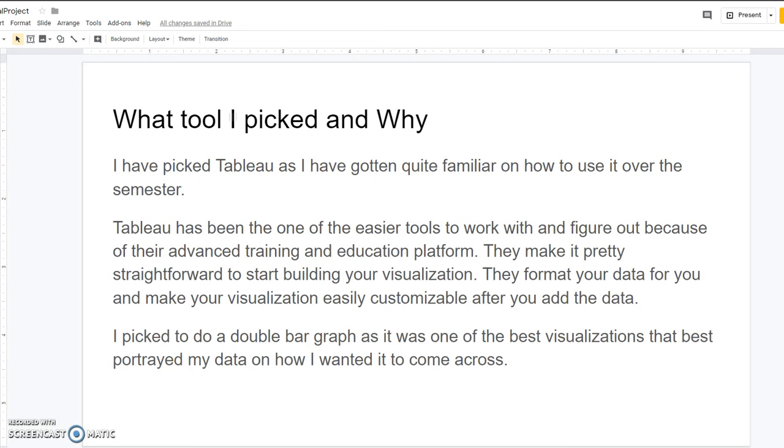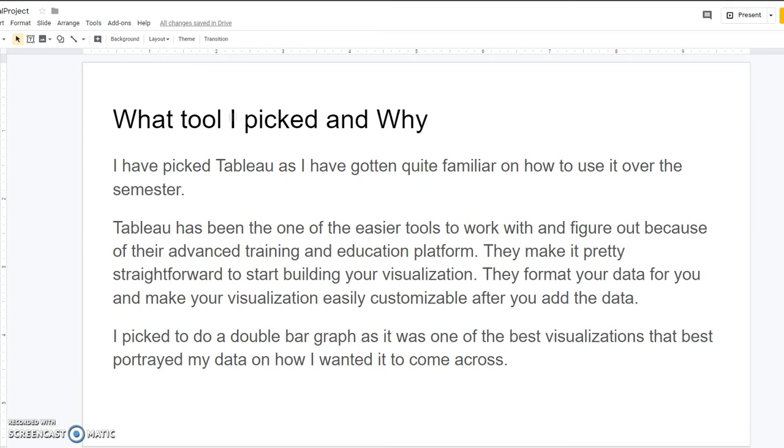So what tool I picked and why? I picked Tableau as I've gotten quite familiar with it over the course of the semester. Tableau has been one of the easier tools to work with and figure out, in my opinion, because of their advanced training and education platform. They make it pretty straightforward to start building your visualization. You just input your data in there, they format it for you basically, and then you move on to make your visualization, and it's pretty easily customizable after you add your data.